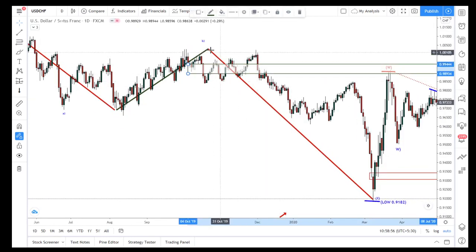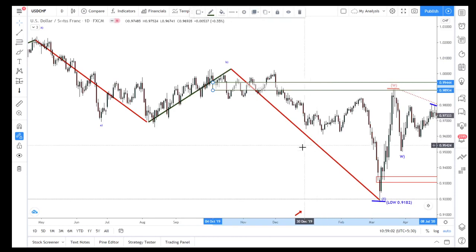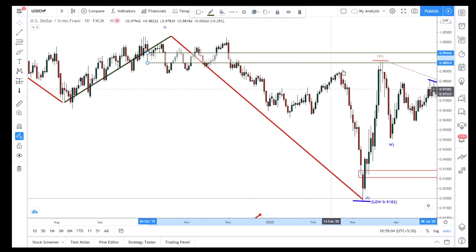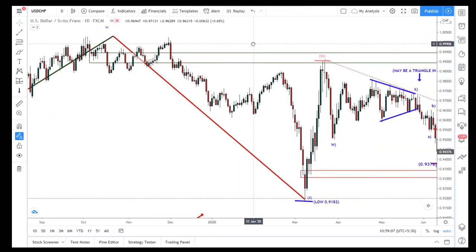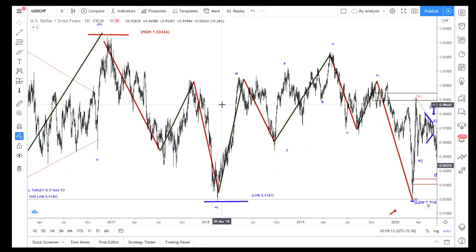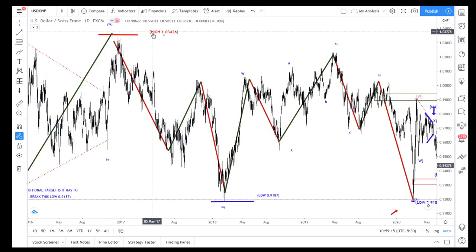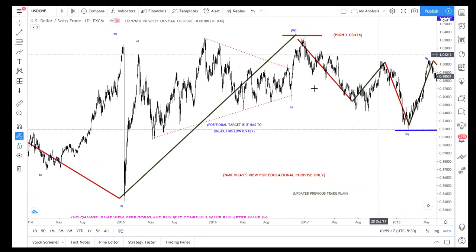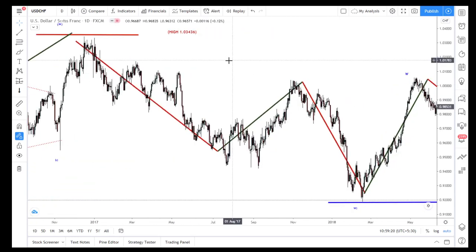I'll remove this. See here, a lot of times doing like this only, and here also, see, it moved.